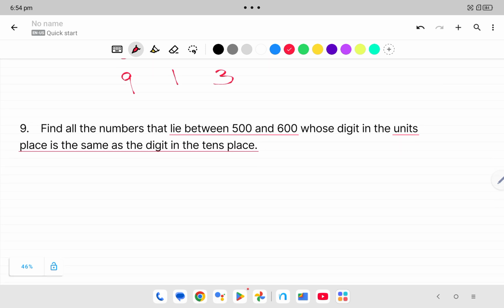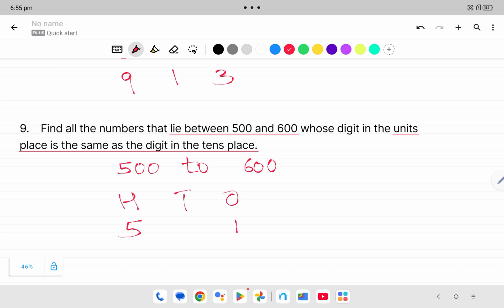Next, ninth question. Find all the numbers that lie between 500 and 600 whose digit in the unit place is the same as the digit in the tens place. The numbers from 500 to 600 have 5 only in hundreds place, and they are 3-digit numbers. So in 100 place we always have 5, and ones place and tens place are both the same.